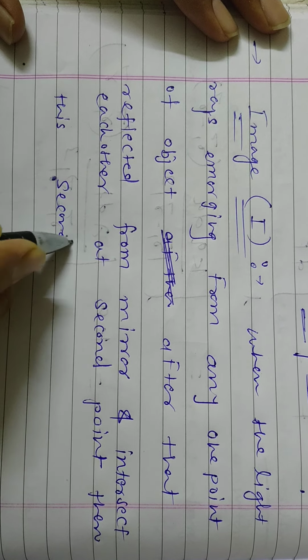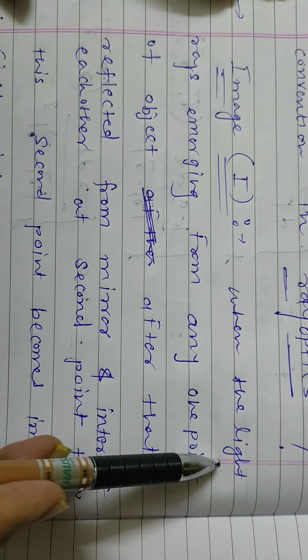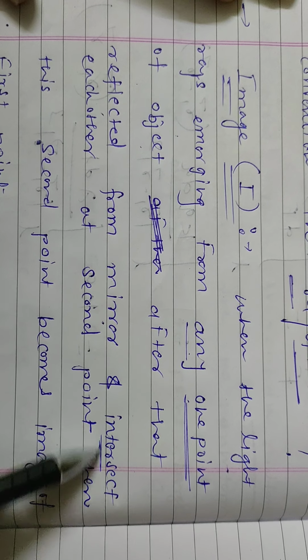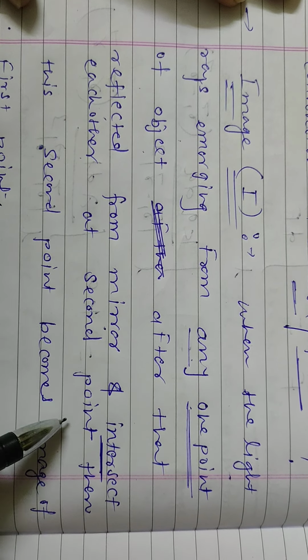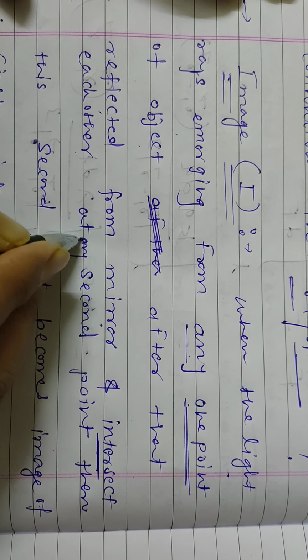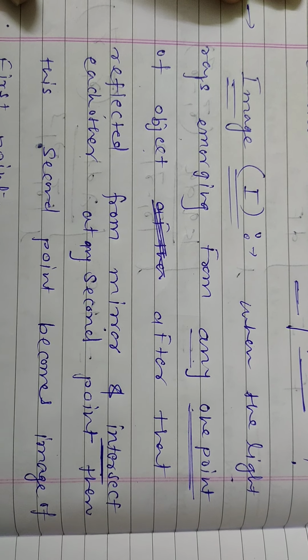Remember, again you have to remember that when the light rays emerge from any one point of an object, after that are reflected from the mirror, and most important, they must intersect each other at a second point, then this second point becomes the image of the first point.